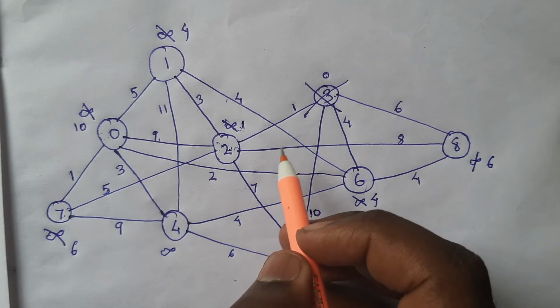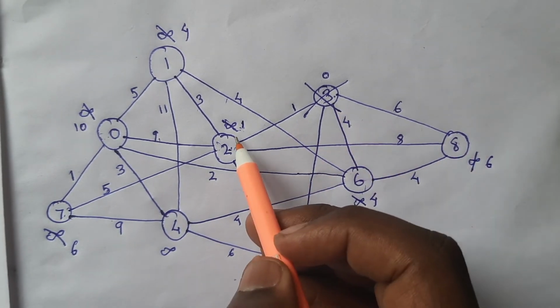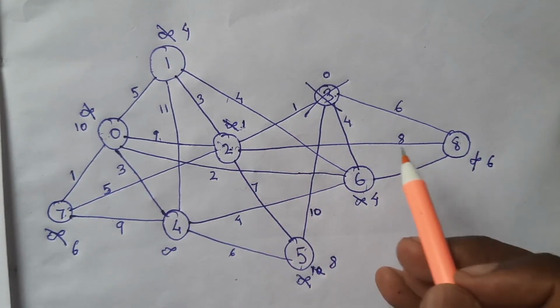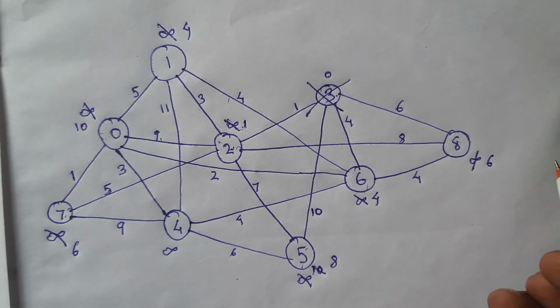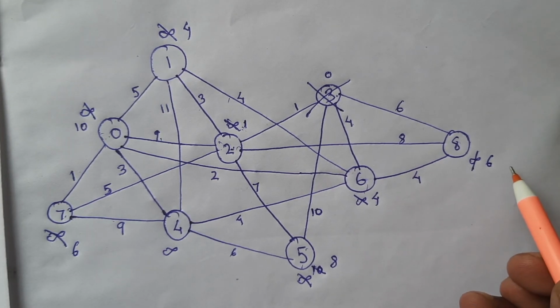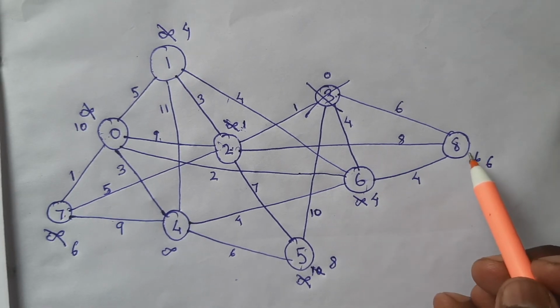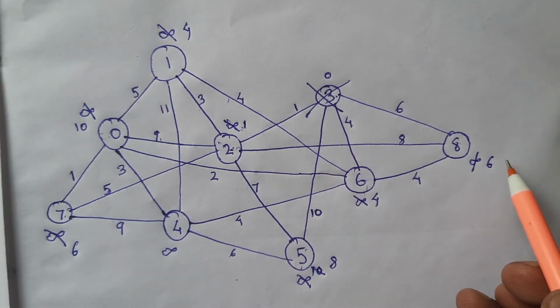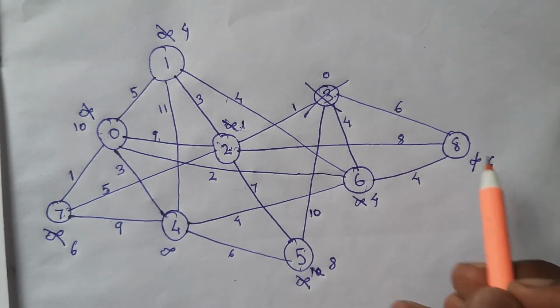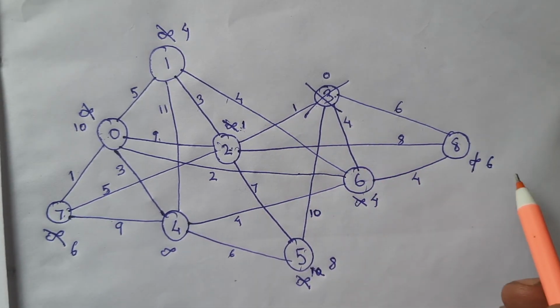And finally, the cost to reach 8 via 2 is 1 plus 8, which is 9. 9 is greater than 6. We already got the best path, so we don't need to change it, because the direct way has a cost of 6.